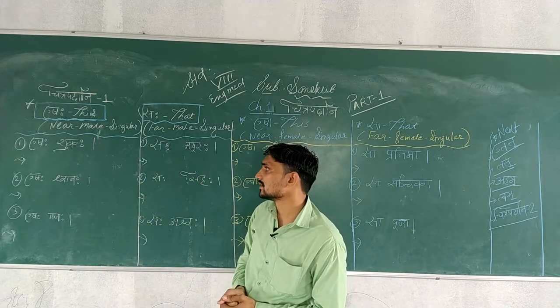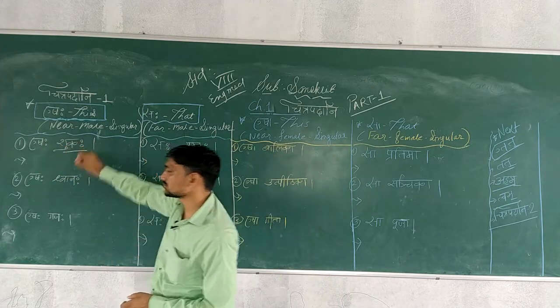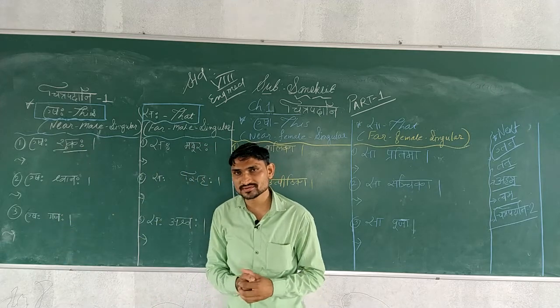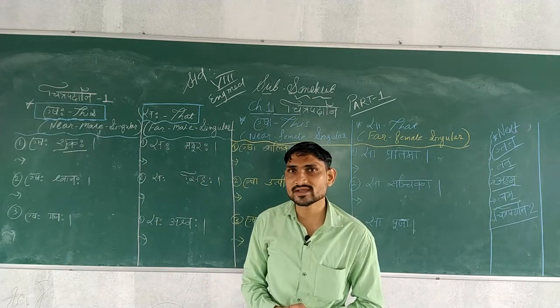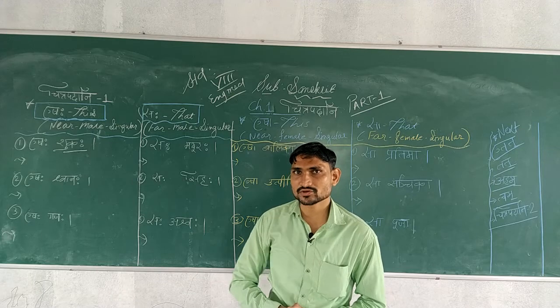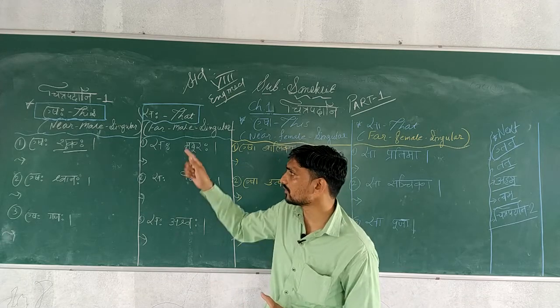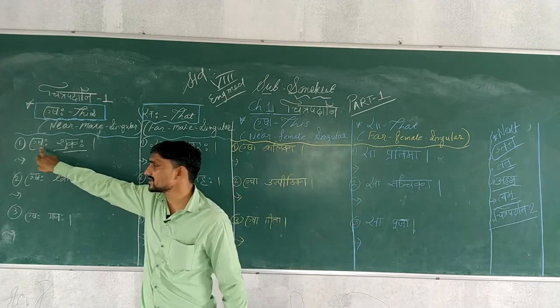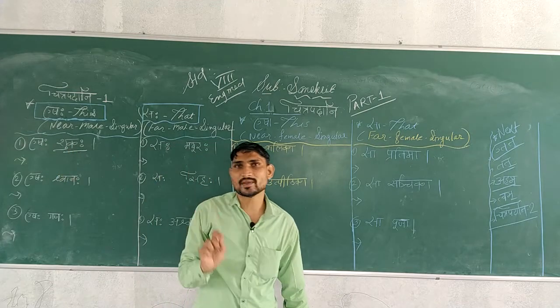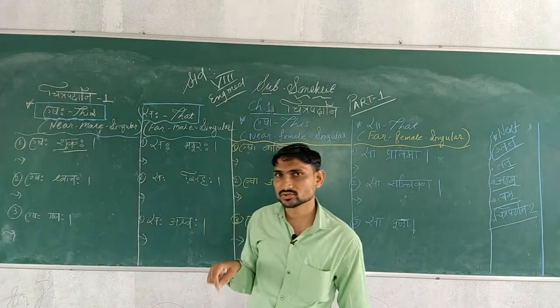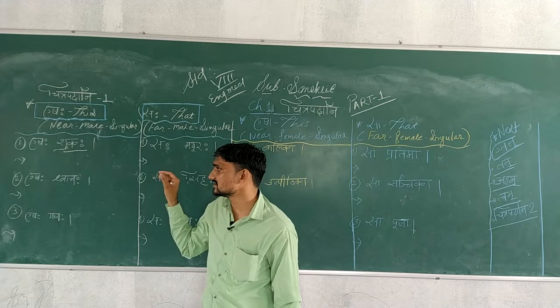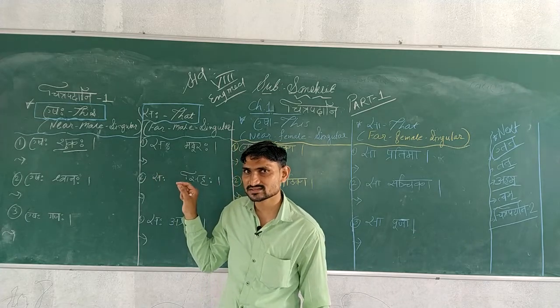Male form Shukaha is given. Do you know the meaning of Shukaha? Shukaha means parrot, and parrot is counted in male form. Here Eshaha is used, meaning the parrot is near to us. So that's why we have to write this sentence like this.